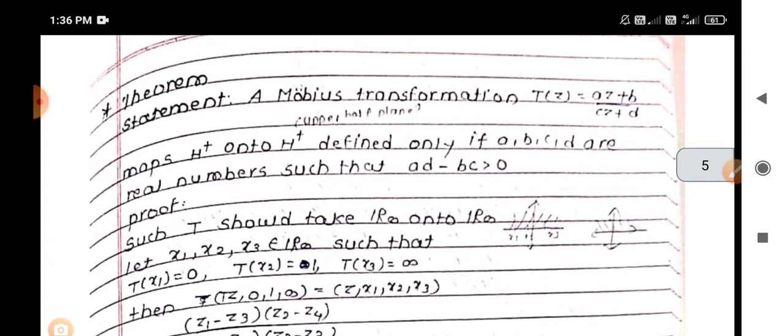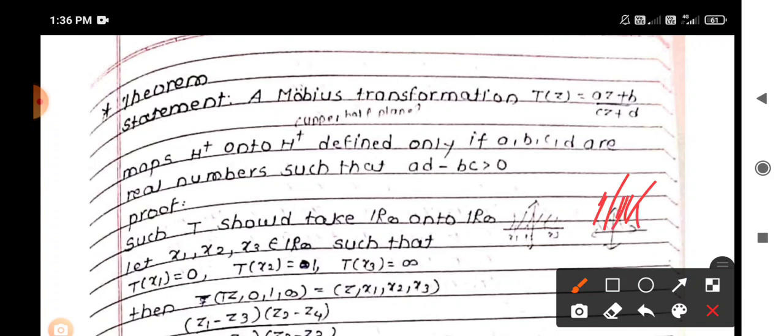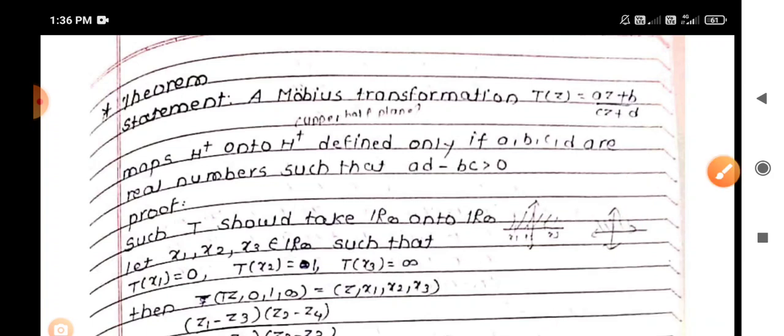Now we should check whether under that transformation H plus maps onto H plus or not. So we have to define that every element, say T of x1, goes to points in the upper half plane, T of x2 goes to points in the upper half plane, T of x3 and so on. So under any mapping, T of zi goes to points in the upper half plane, that is, the imaginary part of T of zi is strictly greater than 0. So consider this mapping T of z goes to z, and we have to prove that for each z, its imaginary part is positive. Actually we have to prove that.